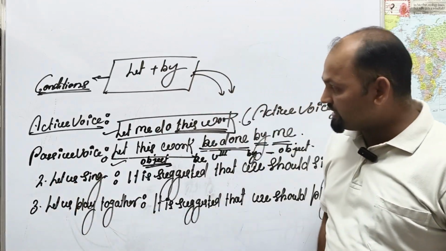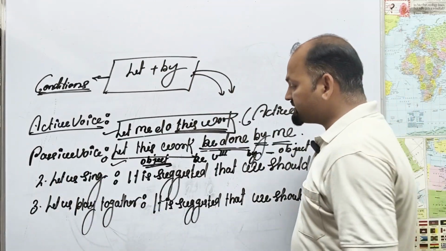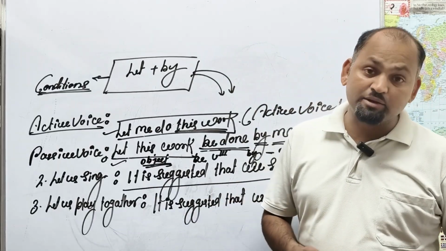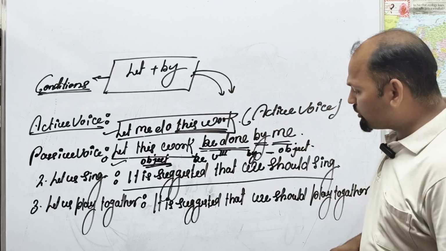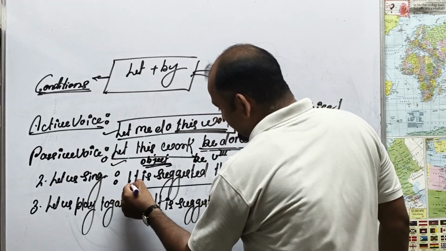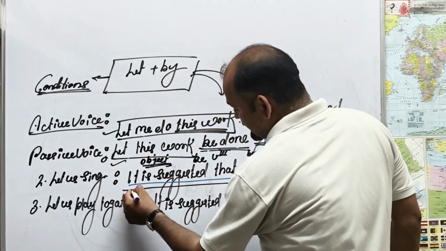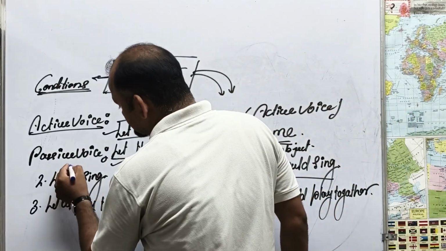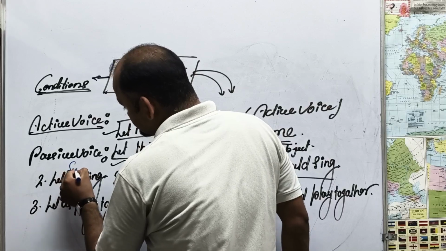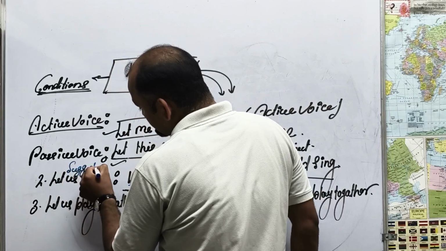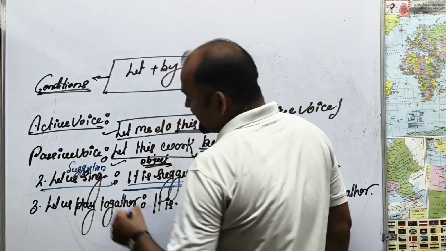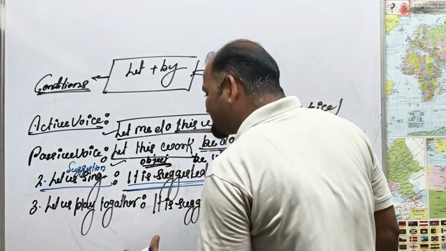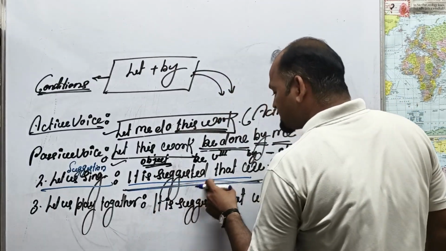Look at statement number 2: Let us sing. And you are looking at this statement. I hope you were looking at something there. What are you looking at here? It is suggested that. A point to be noted: in the sense of let, it is a suggestion. Let us sing. What is this? This is a suggestion. So for let us sing, it is suggested that.